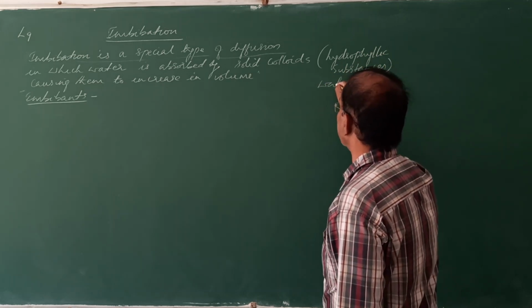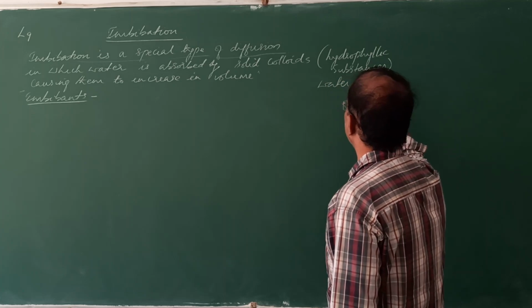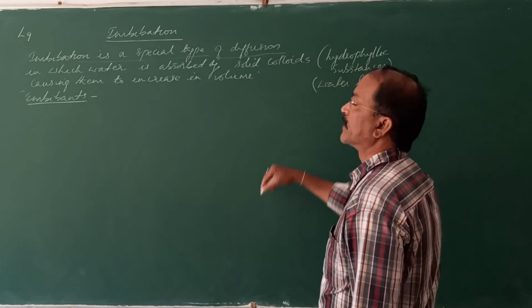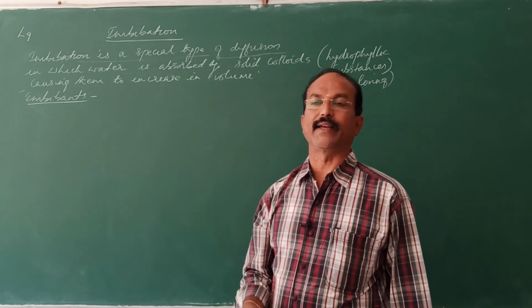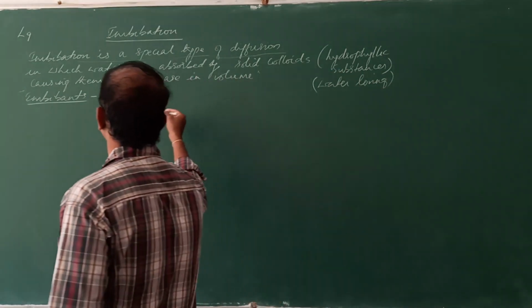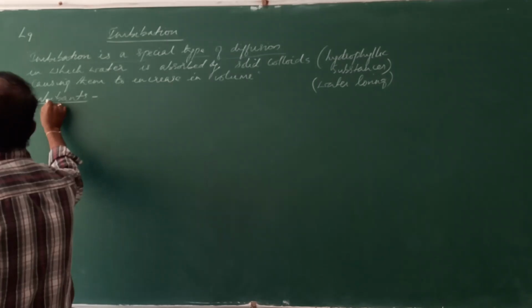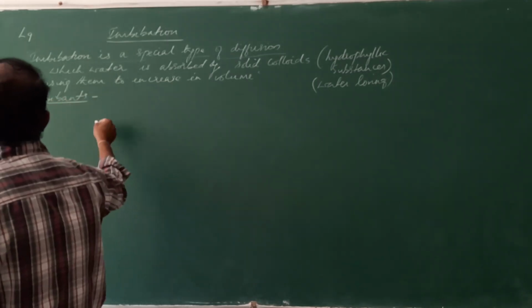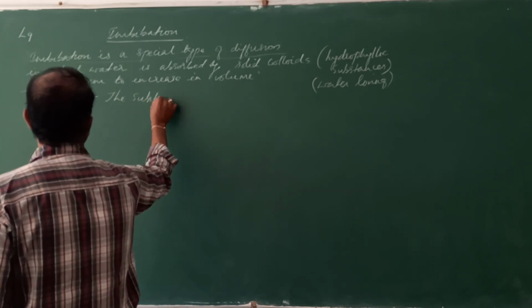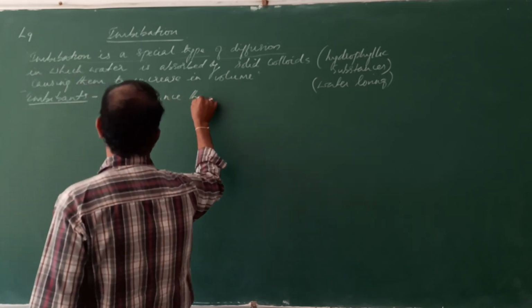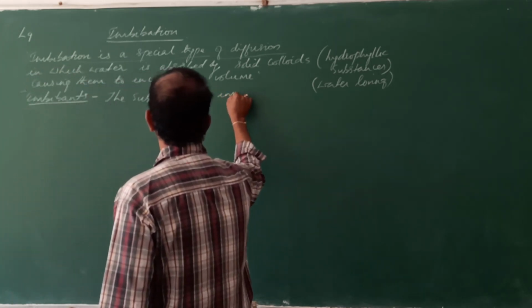Hydrophilic means what? Water loving. So water attracting, water loving substances increase in volume. What are imbibants? Imbibants are the substances that imbibe the water.